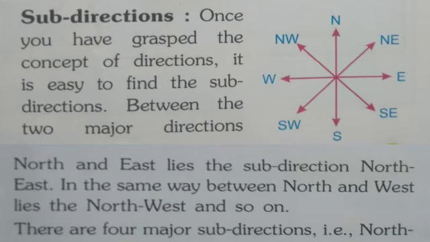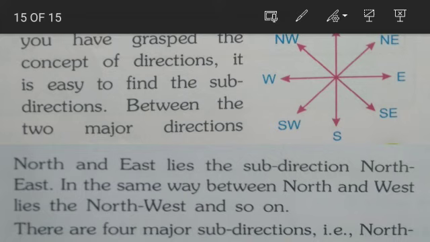Next are subdirections. Once you have understood the concept of directions, which are north, south, east, and west, it is easy to find the subdirections. Between the two major directions, north and east, lies the subdirection northeast. In the same way, between north and west lies northwest, between west and south is southwest, and between south and east is southeast. So there are four subdirections: northeast, northwest, southeast, and southwest.